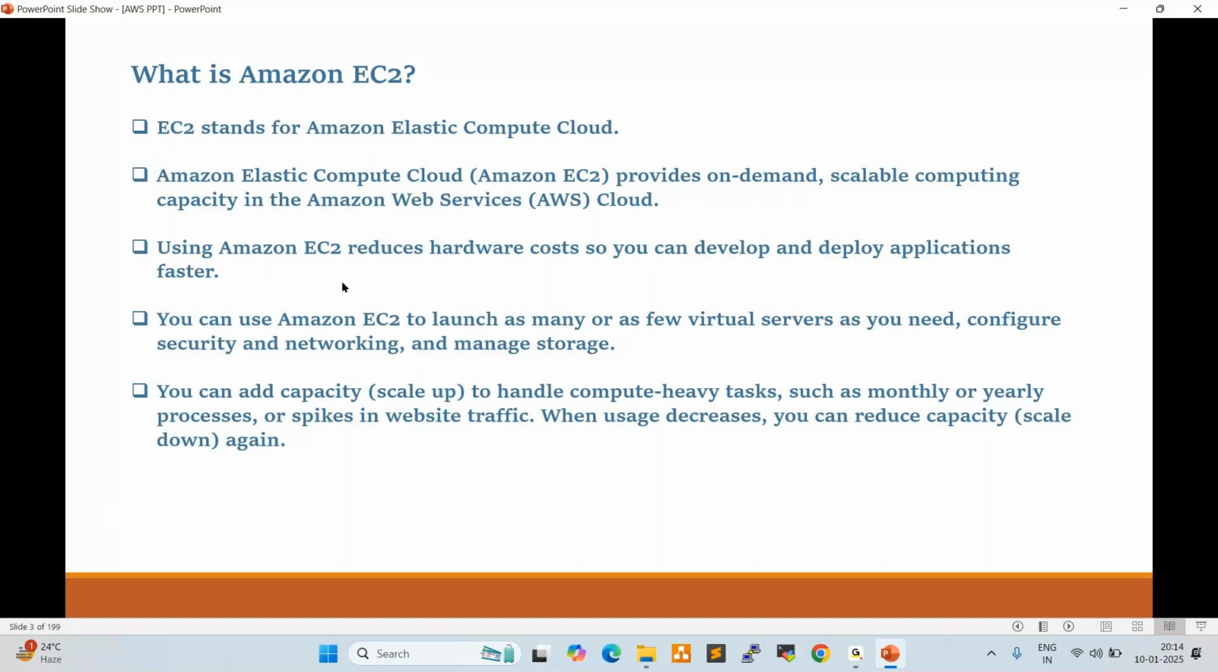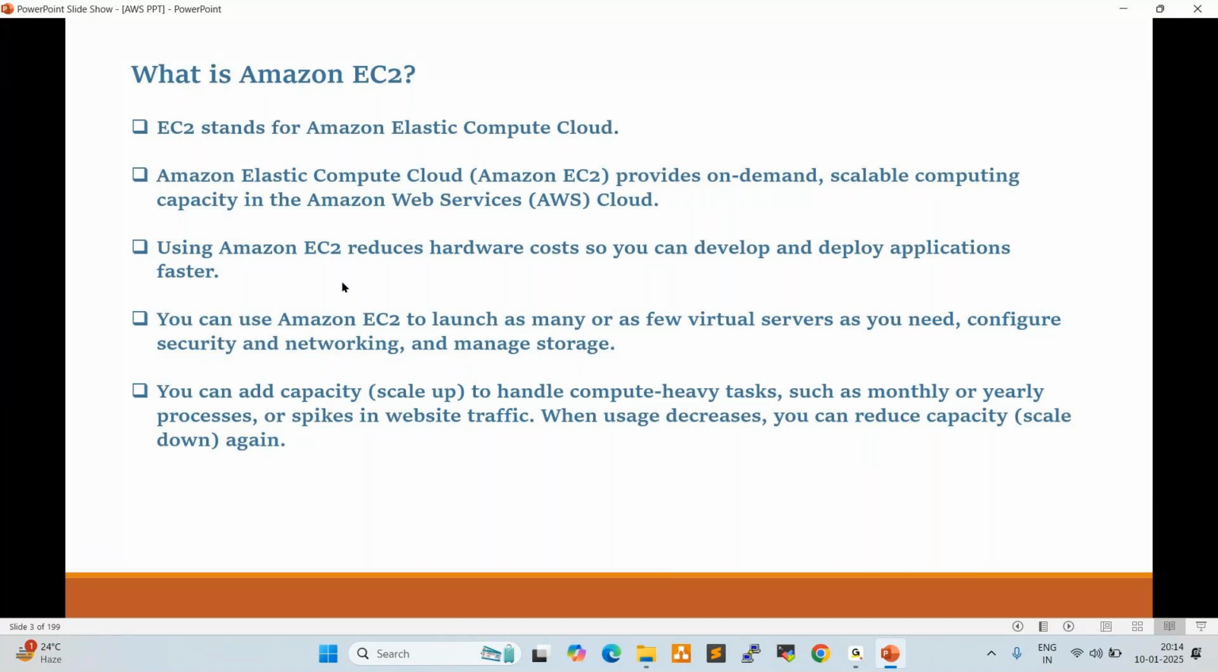So when we use EC2 instances, definitely the cost will be reduced. For example, if a physical server costs $10,000, and you create an EC2 instance in AWS, that costs around $2,500. So one third of the cost will be saved when we use cloud infrastructure and cloud resources.